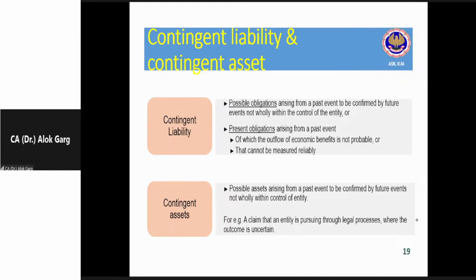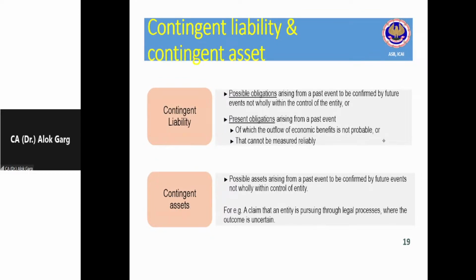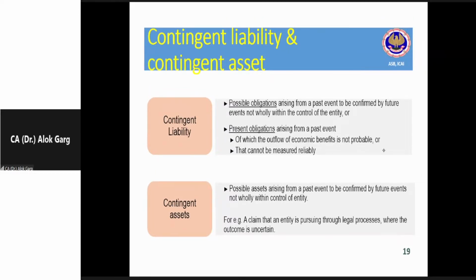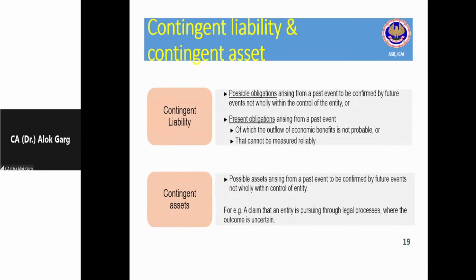Let's talk about contingent liability. What is meant by contingent liability and how is it different from provision? First of all, let's talk about the condition of provision.